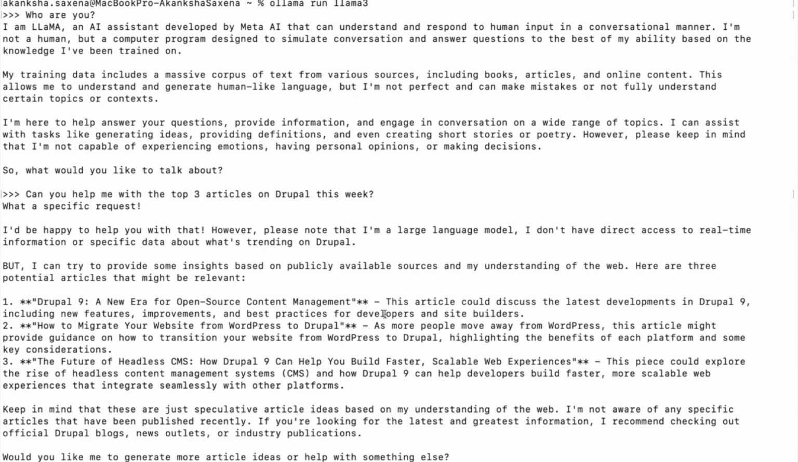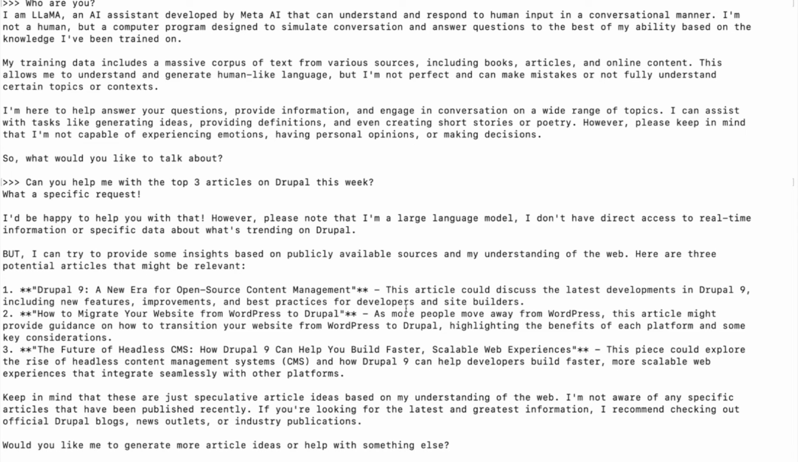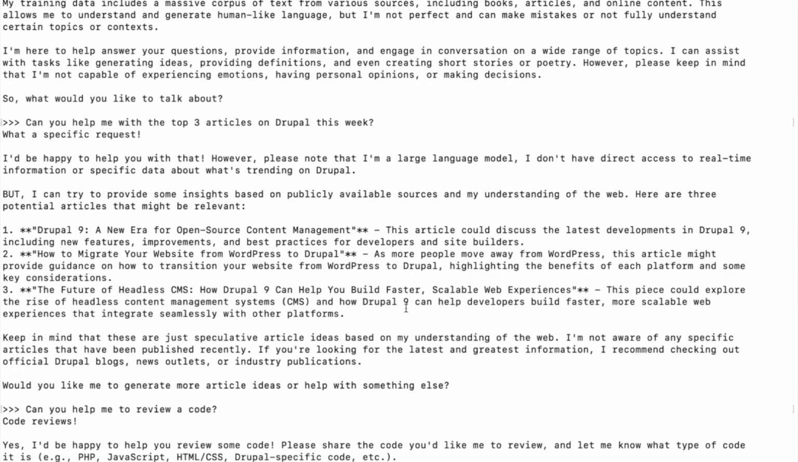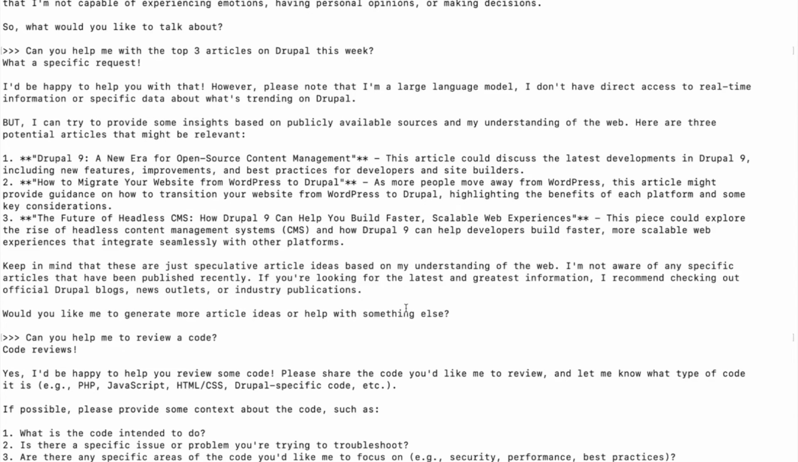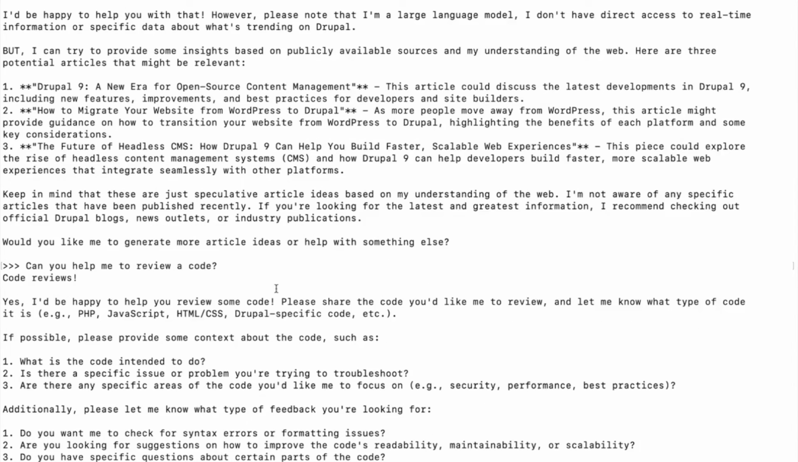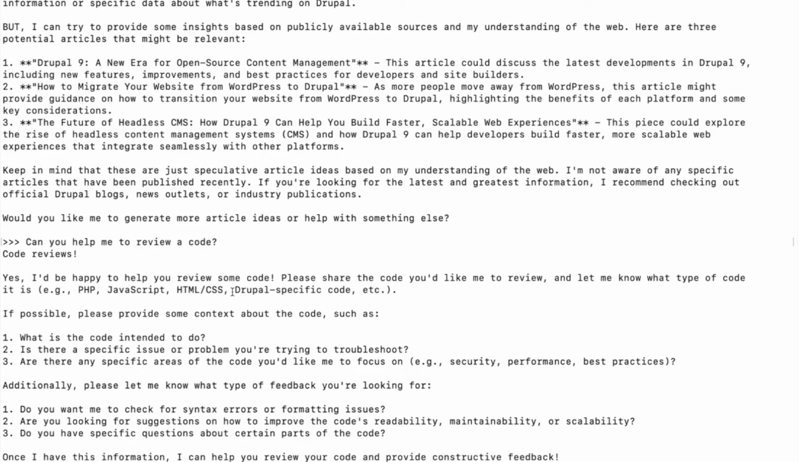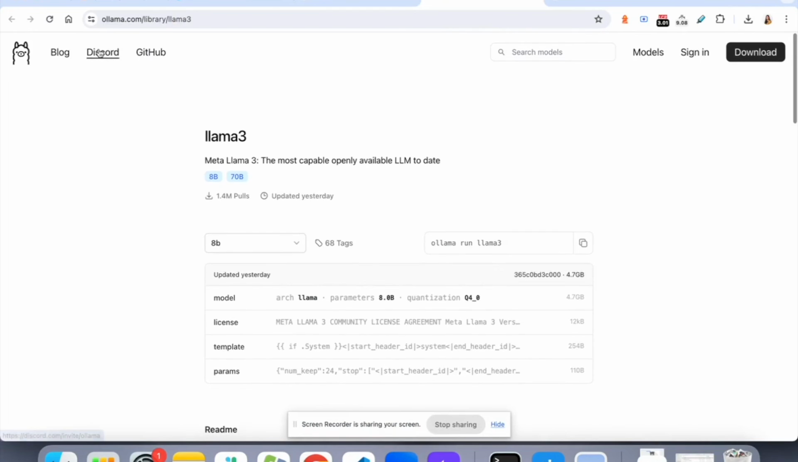Cool. Now, if I say, can you help me to review a code? It says it will be happy to help me with the reviewing process, right? So I can use this LLM on my local machine. This is how Ollama helps us in downloading the LLM models on our local machine.